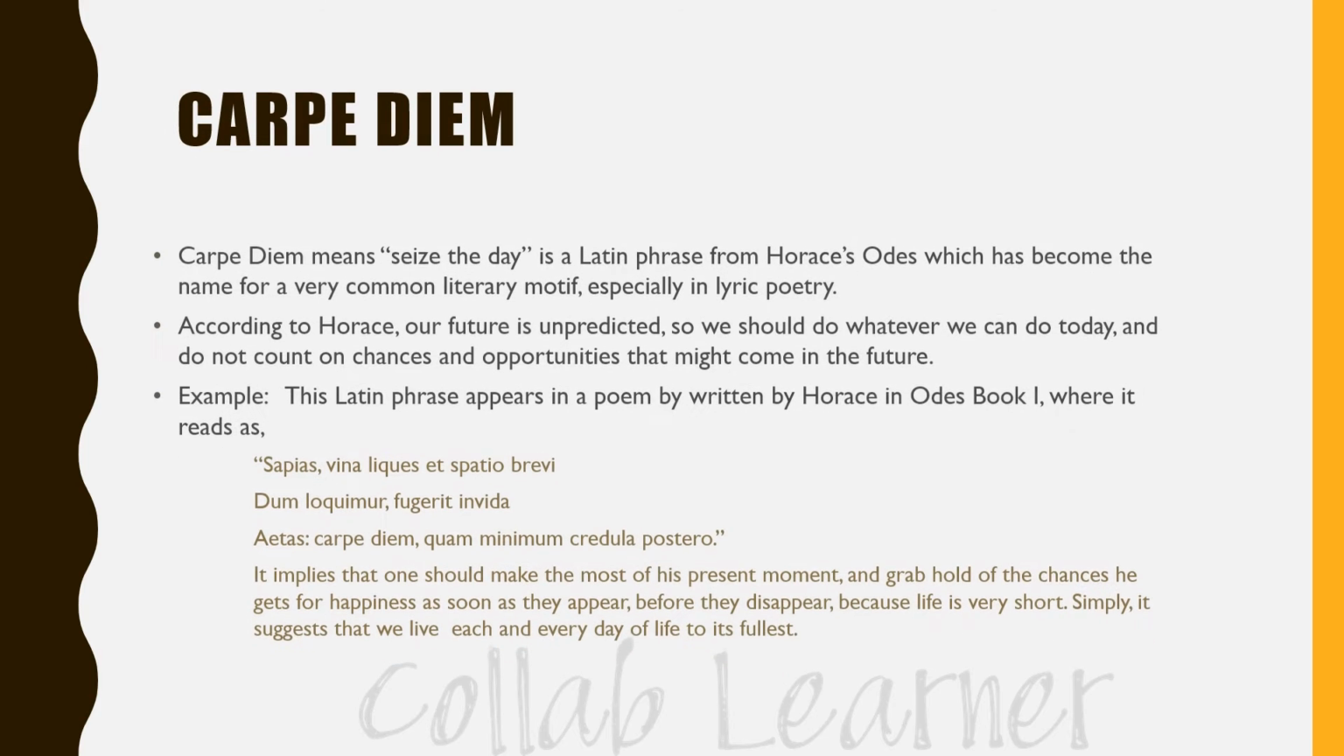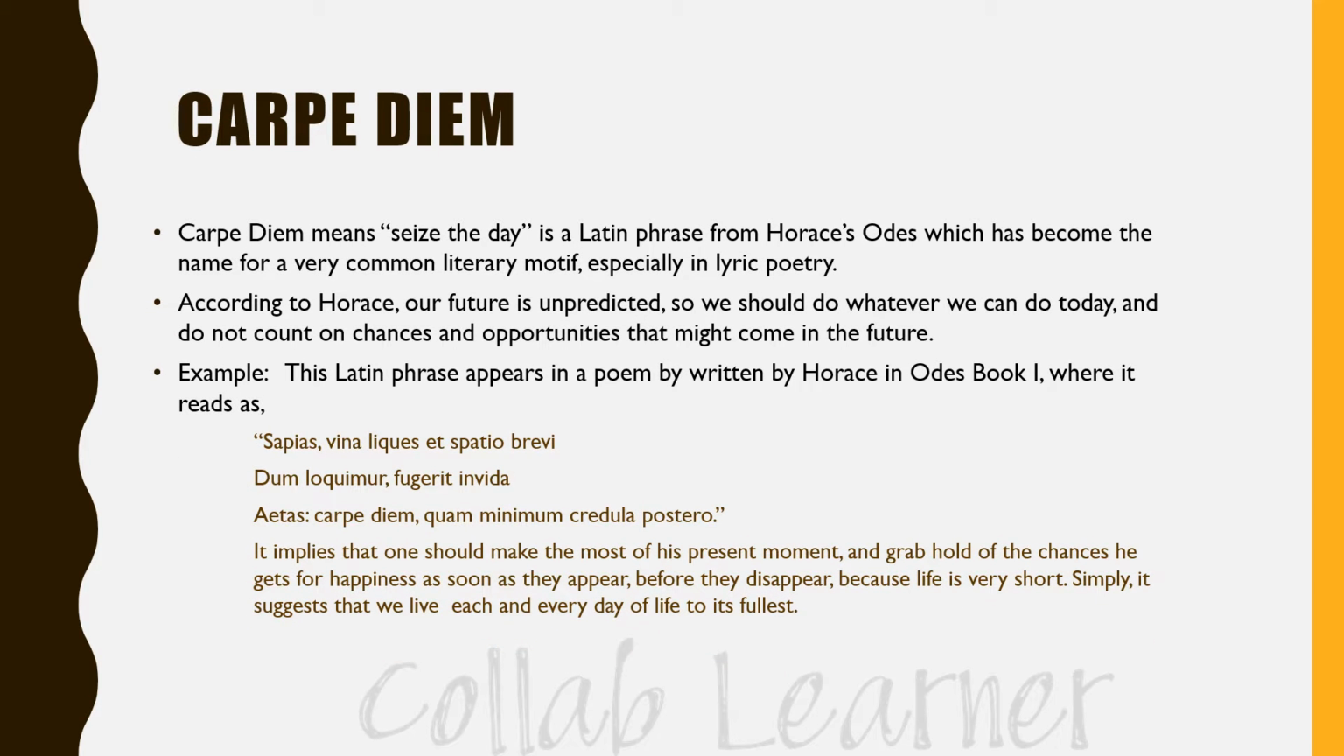So the first literary device is Carpe Diem. It means seize the day, and it is a Latin phrase used by Horace in his odes, which has become the name for a very common literary motif, especially in lyric poetry. According to Horace, our future is unpredictable, so we should do whatever we can do today and not count on chances and opportunities that might come in the future.